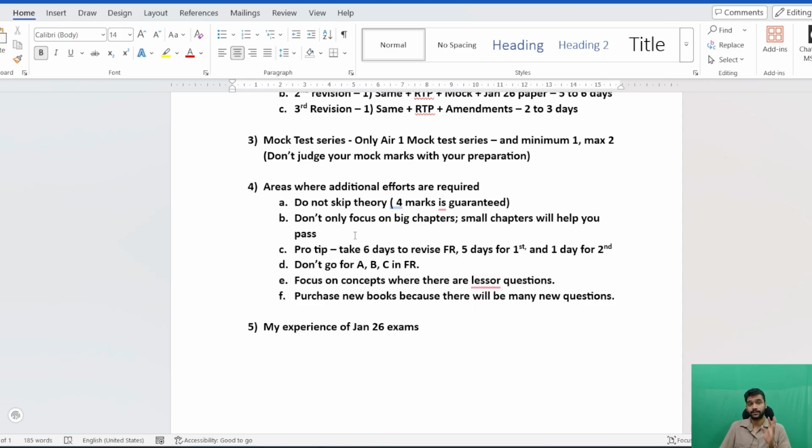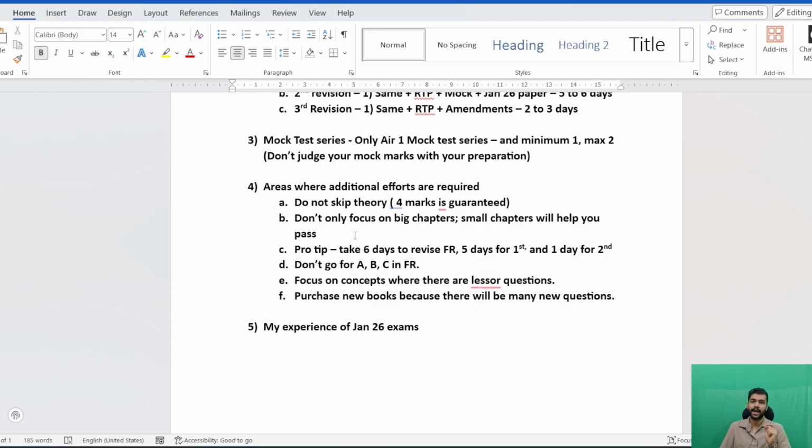And because FR is the first subject, the first paper, you have to confidently give the entire paper, and only then will you be able to carry that confidence into the second and the third paper. So that is why the pro tip is you have to give 6 days for your last revision of FR.